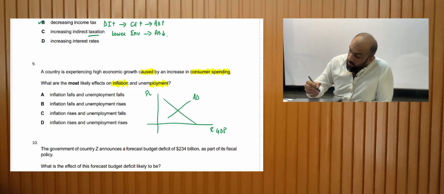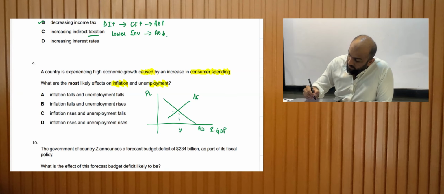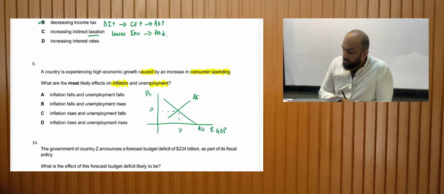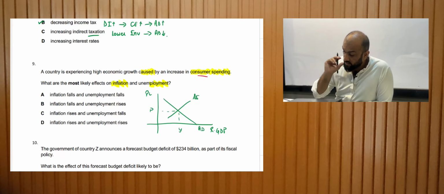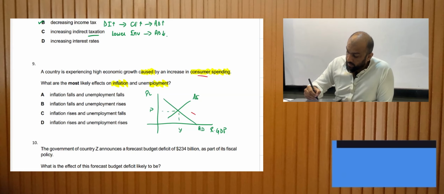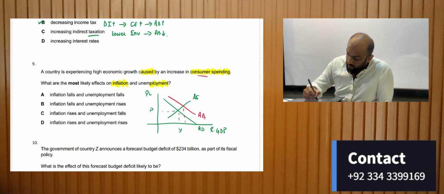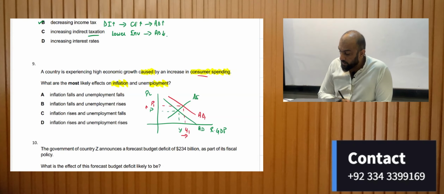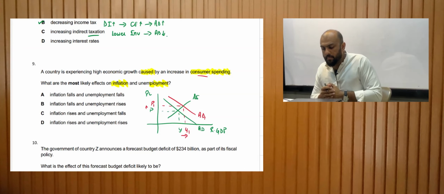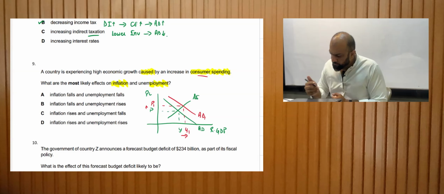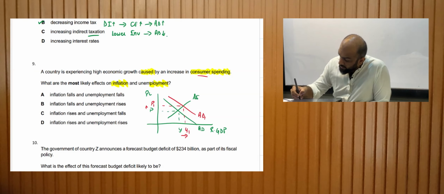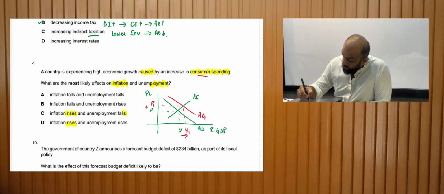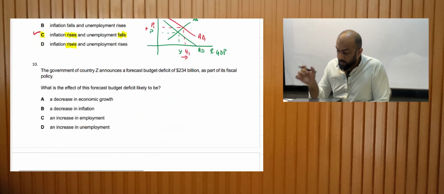All right, so this is aggregate demand, this is aggregate supply. Aggregate supply, aggregate demand, this is my price level and real GDP. Now, if my aggregate demand increases because of an increase in consumer expenditure, the aggregate demand would increase to Y1 P1. All right, so the price levels would increase, which means that inflation would increase and my unemployment would fall. So according to this, inflation rises, unemployment falls. So C is my right answer. Right? Let's move on to the next MCQ.